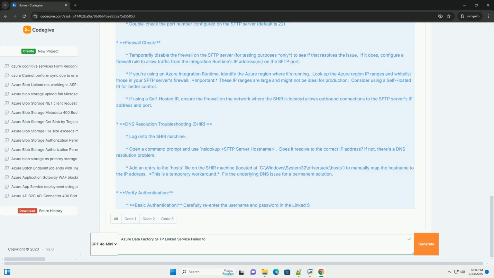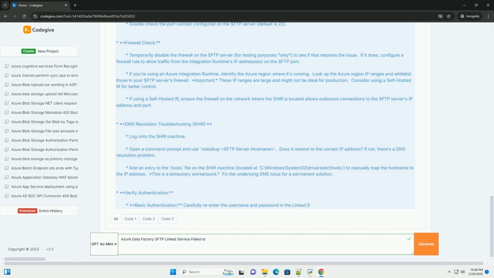Check permissions. Using your SFTP client, check the permissions of the file or directory. Ensure the user account used by the linked service has the appropriate permissions: read, write, execute. You may need to work with your SFTP server administrator to grant the necessary permissions to the user account. If the target folder does not exist, make sure the SFTP user configured in the linked service has the privilege to create folders. Dataset and activity configuration.